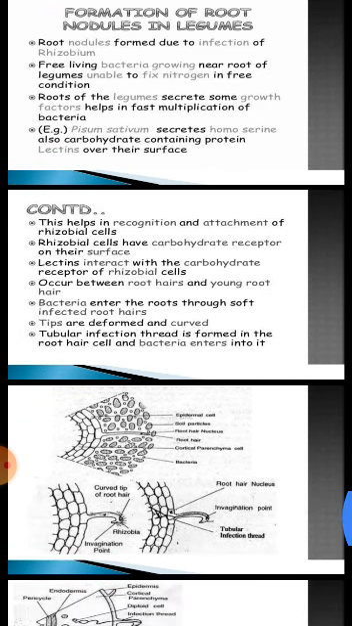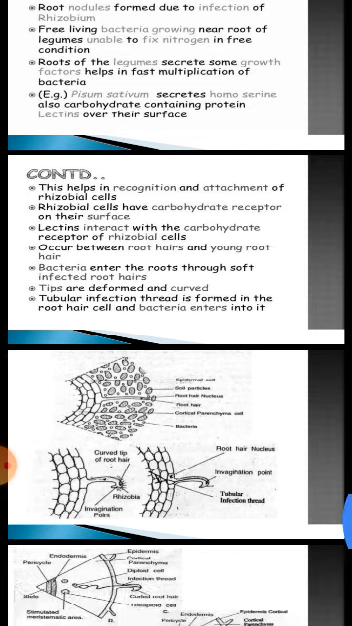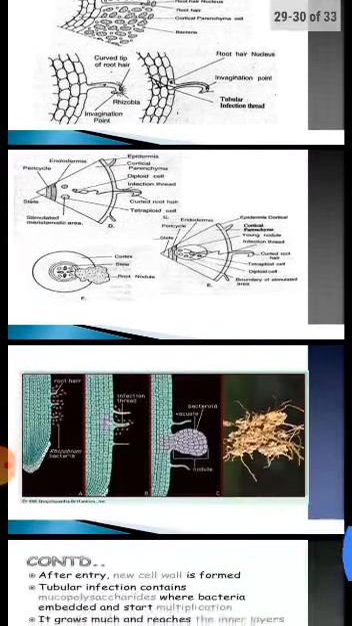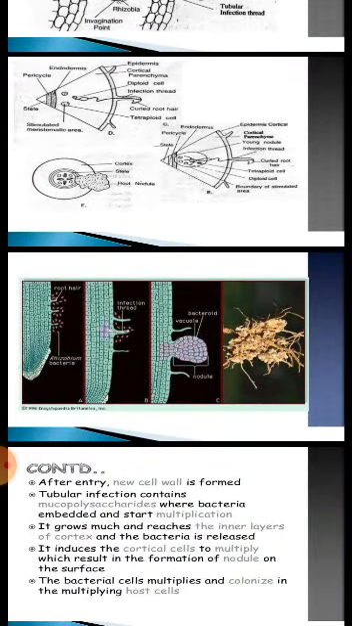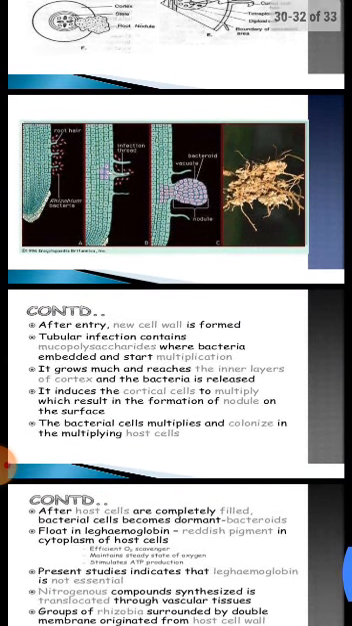And these lectins interact with carbohydrate receptor of rhizobial cell, and this occurs between root hairs and young root hair. So bacteria enter the roots through the soft infected root hairs. After entry, the new cell wall is formed. These tubular infection threads contain mucopolysaccharides where bacteria are embedded and start multiplication.